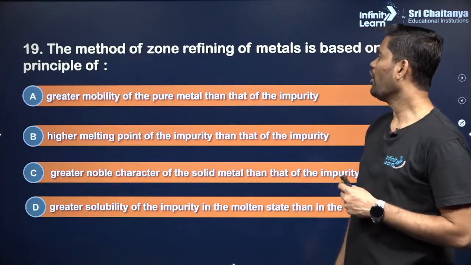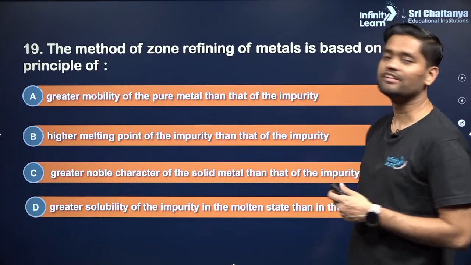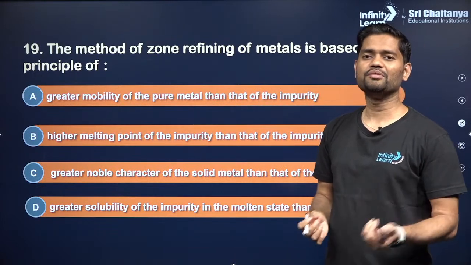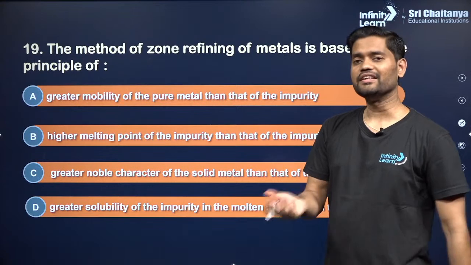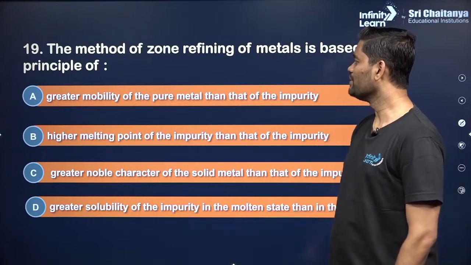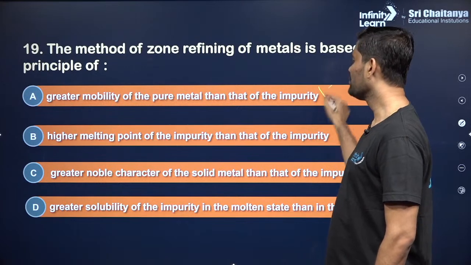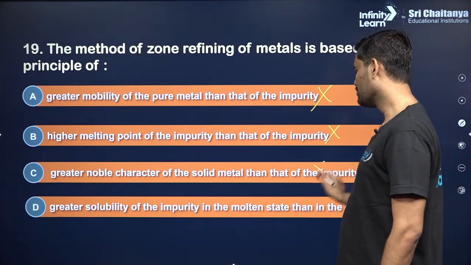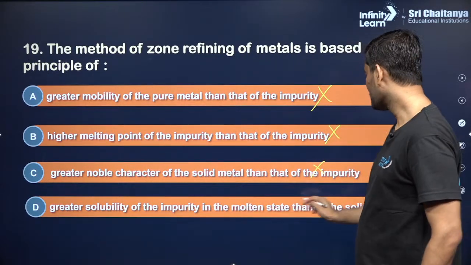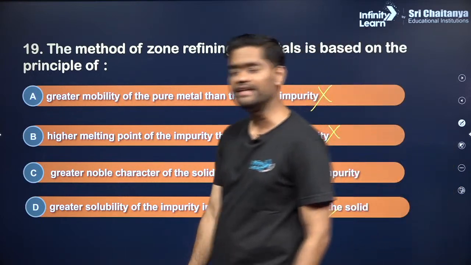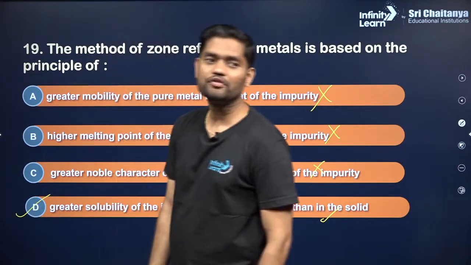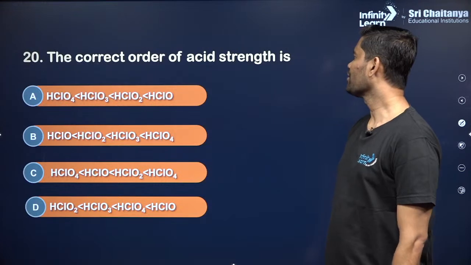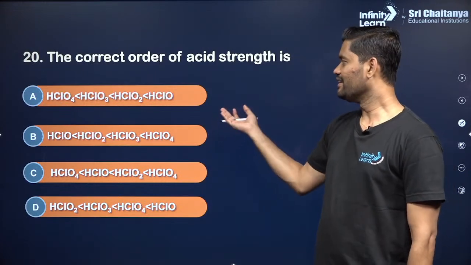The method of zone refining of metal is based on the principle. Okay, it's very much simple. The method of zone refining is based upon the principle of more solubility of impurity than the metal itself. Greater mobility of pure metal than that of impurity? No. Higher melting point of the impurity? No. Greater Knober character of the solid metal? No. Greater solubility of impurity in the molten state than in the solid? That is right. So we'll go with option D. Clear?